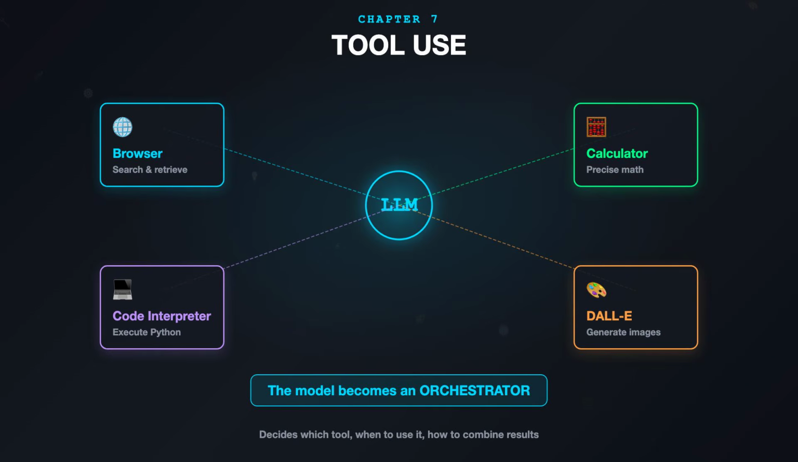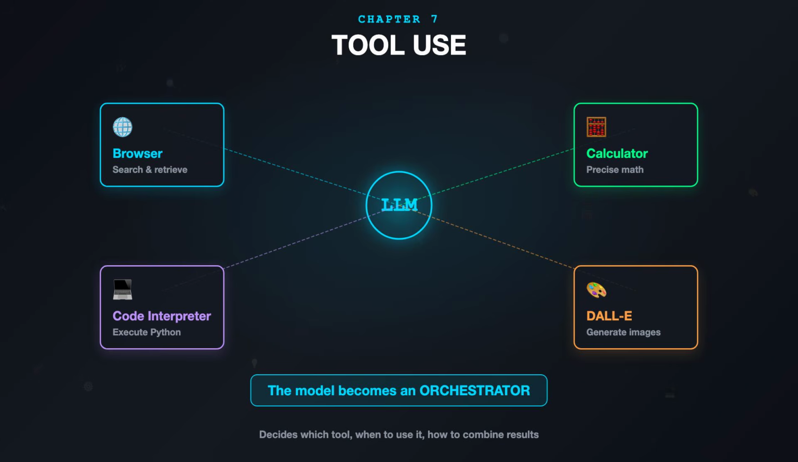They can't browse the internet, run calculations, execute code, or create images, at least not by themselves. This is where tool use comes in. Karpathy describes how modern LLMs are connected to external tools: a browser, so the model can search the internet and access current information; a calculator, so it doesn't have to do math in its head, which it's terrible at; a code interpreter, so it can write Python, execute it, and use the results; and image generators like DALL-E, so it can create visuals. The model learns when to use each tool.